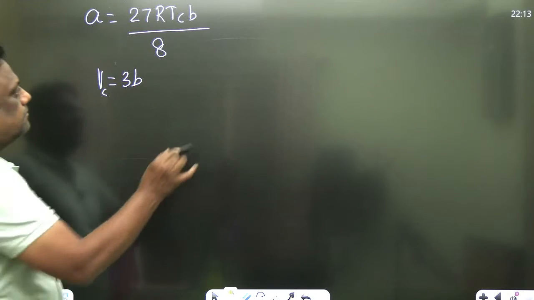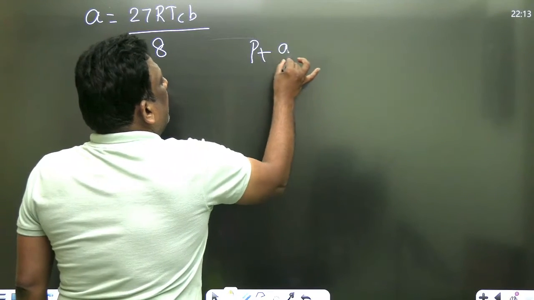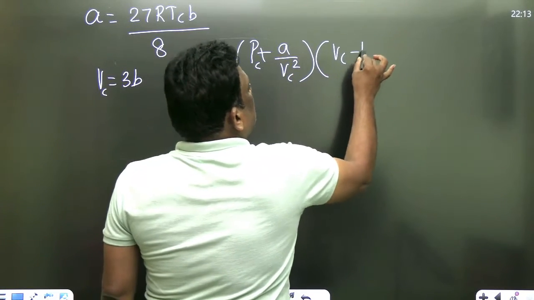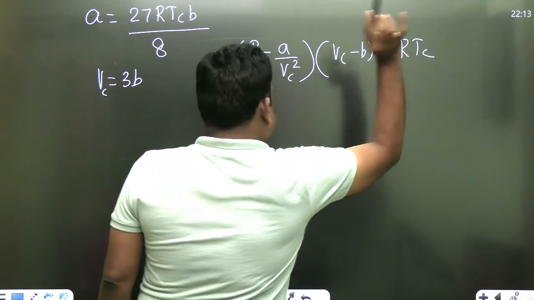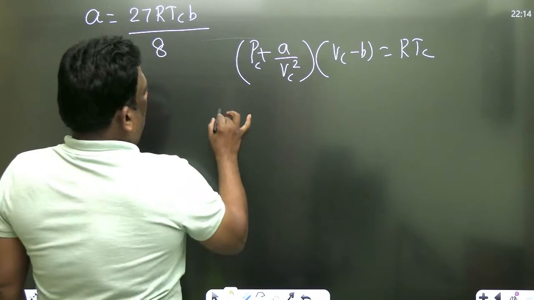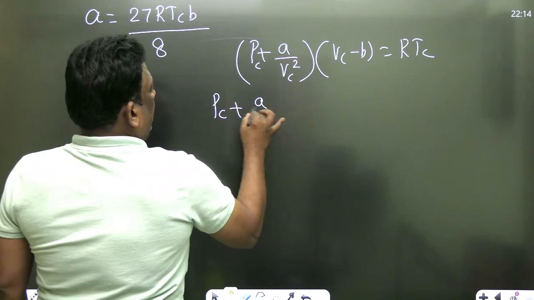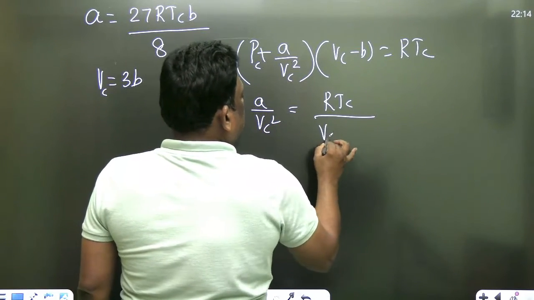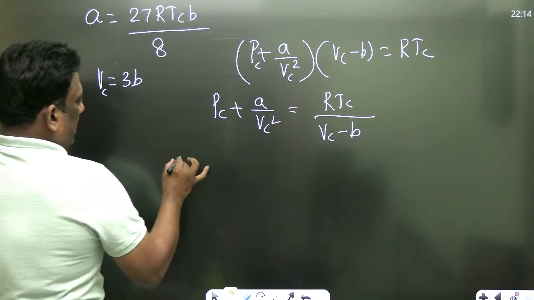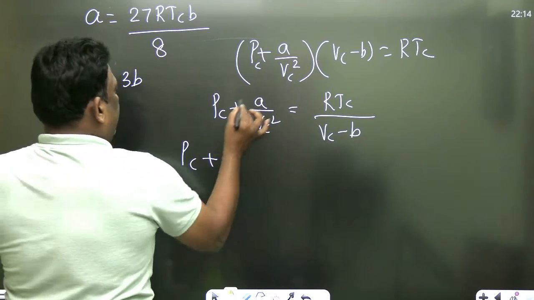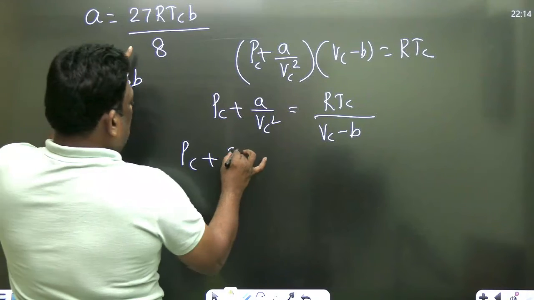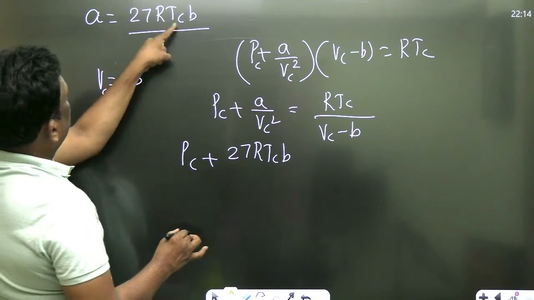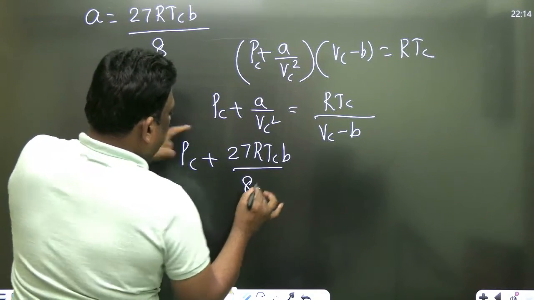Now look. P plus A by V square, at the critical point, into VC minus B is equal to RTC. Excellent. So now see, sir. Now PC plus A by VC square is equal to RTC by VC minus B. Okay. So therefore PC plus A. What is A? A is 27 RTCB by 8, but there is VC square also.